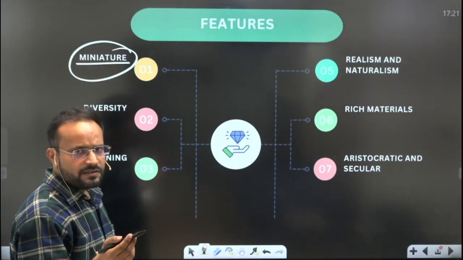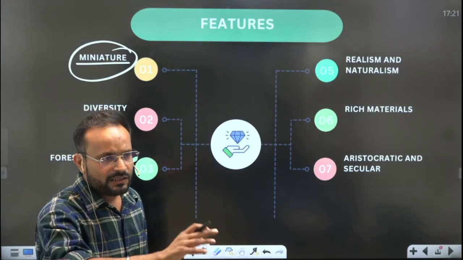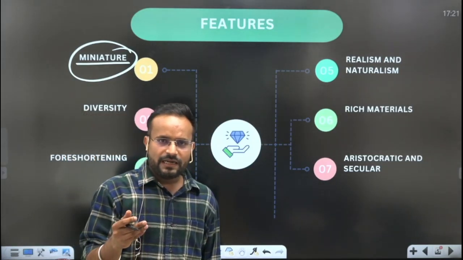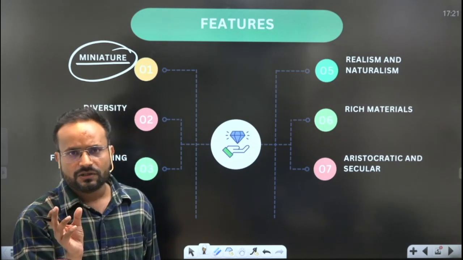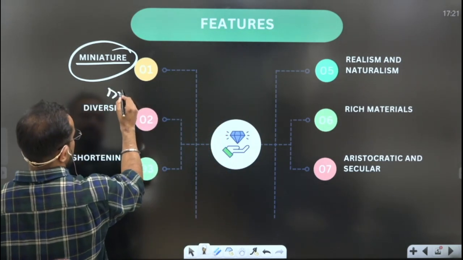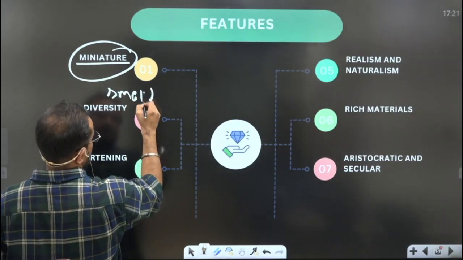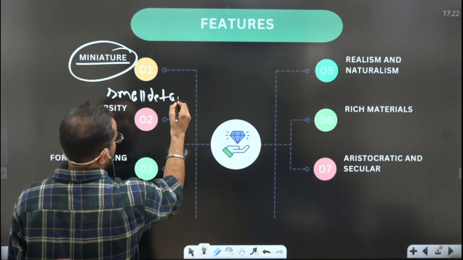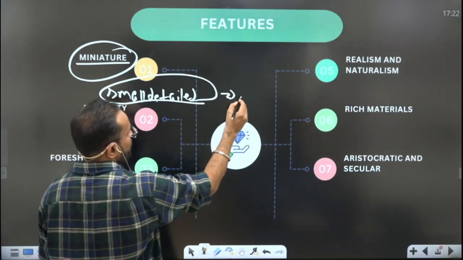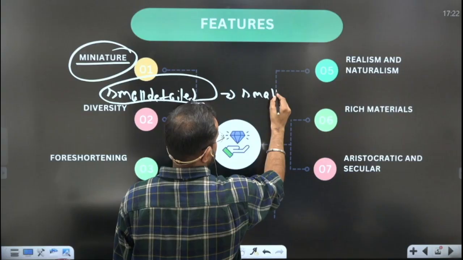What are miniature paintings? These were the paintings that are largely attributed to the medieval era, and in this, small detailed artworks were done in a very small space.